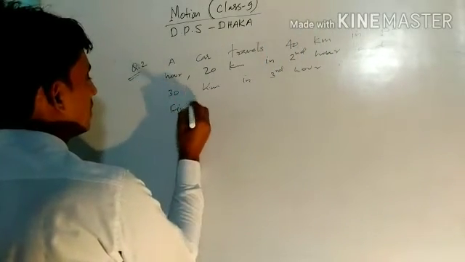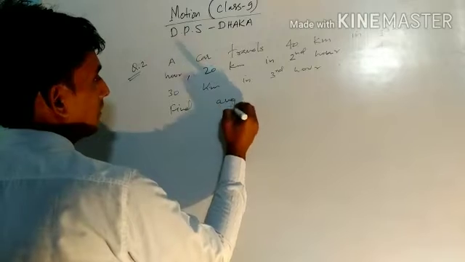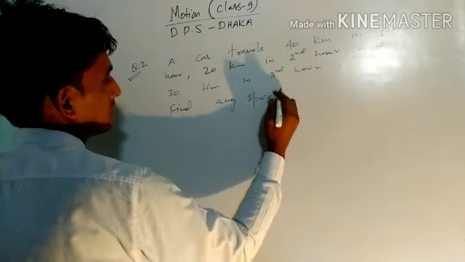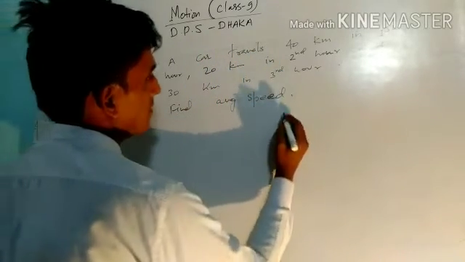Find the average speed. So we have to calculate the average speed.